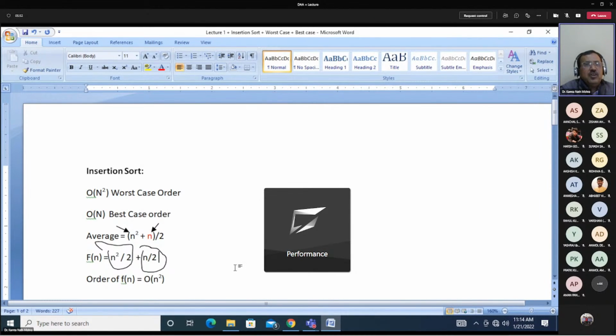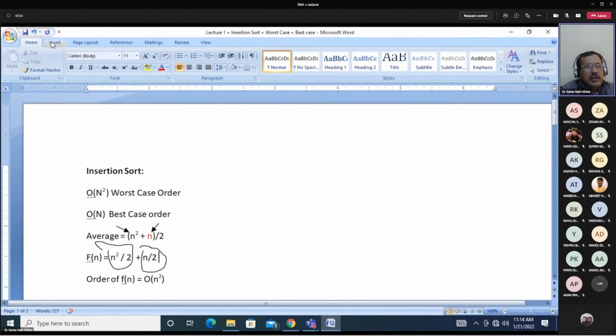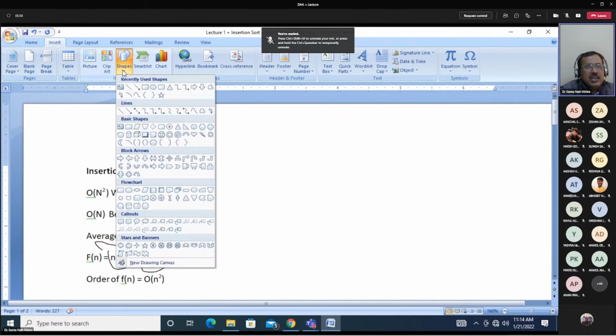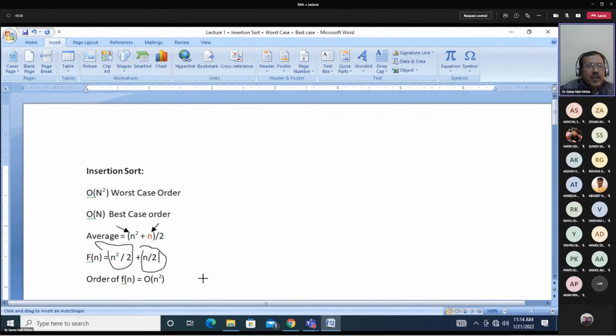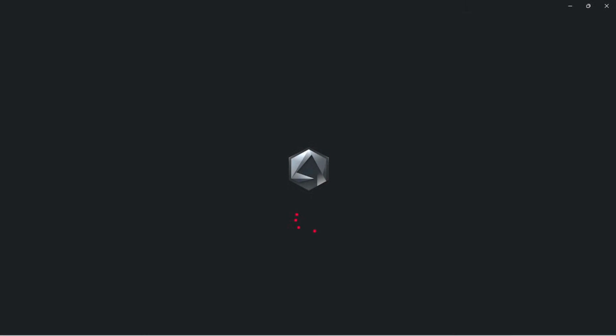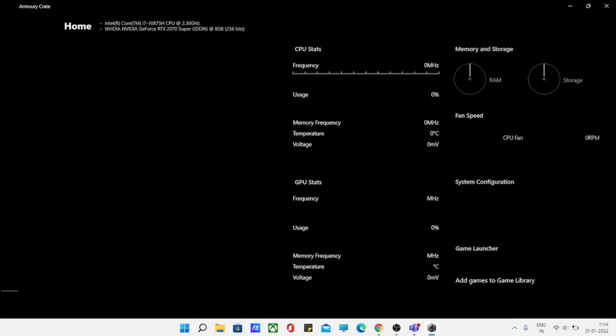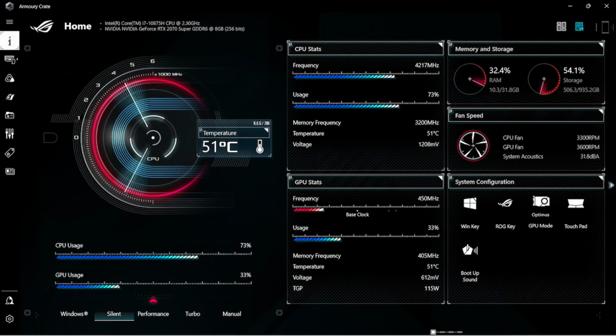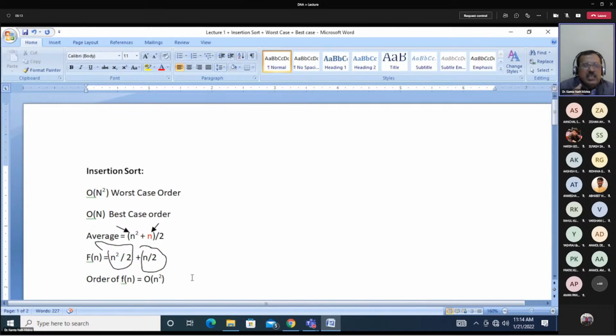So f1 is representing n square by 2, f2 is representing n by 2. The function f1, n square by 2, is giving the highest value.